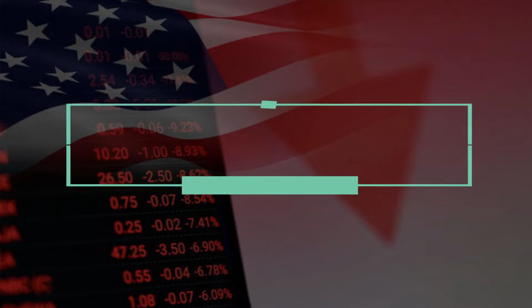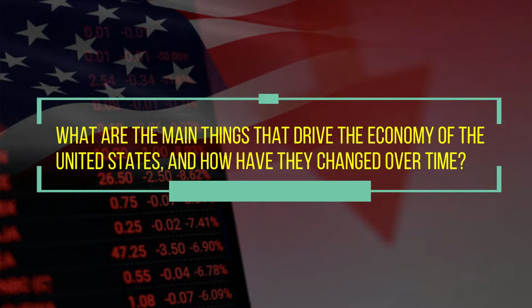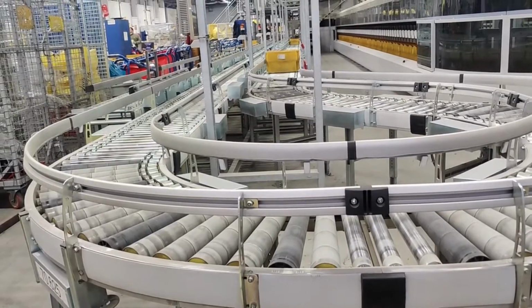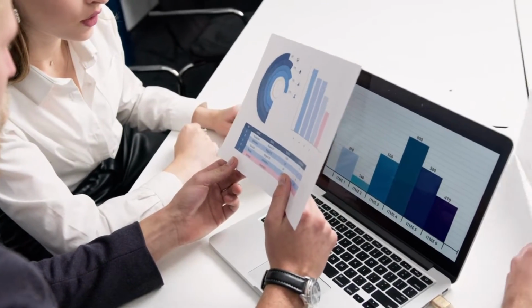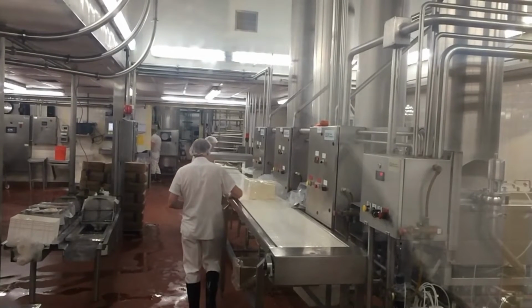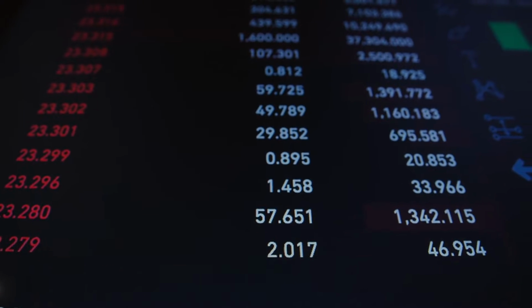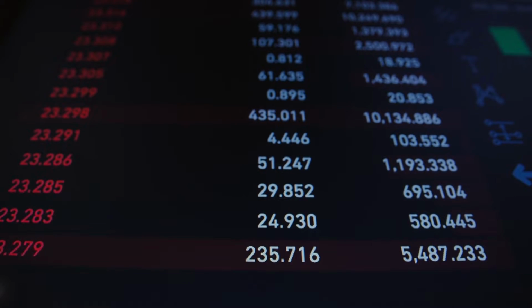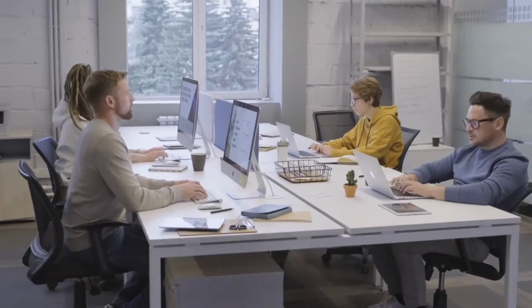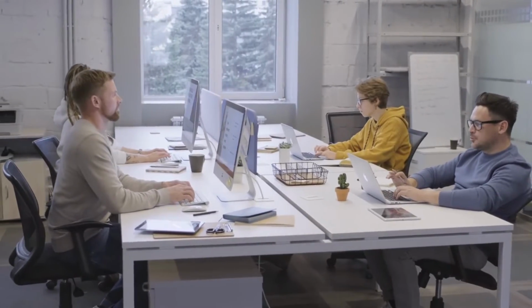What are the main things that drive the economy of the United States, and how have they changed over time? Different sectors, such as manufacturing, services, and finance, drive the economy of the United States. In the past, manufacturing was the most important sector. In the middle of the 20th century, it made up more than 25% of the GDP. In recent years, however, the service sector has become the largest contributor to GDP, making up more than 80% of the economy. This shift towards services is mostly caused by technological changes and how people act.